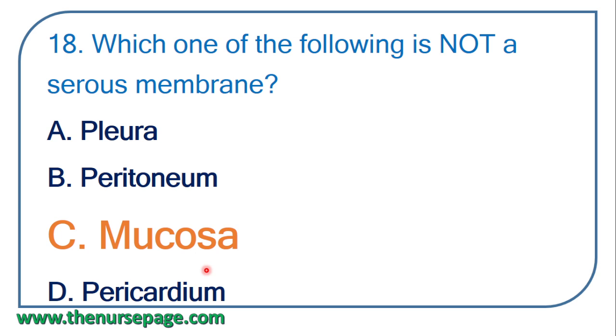Mucosa means it is a mucous membrane that secretes mucus. It is not an example of serous membrane. All others are examples of serous membrane, but mucosa is not an example of serous membrane. It is a mucous membrane, produces mucus.